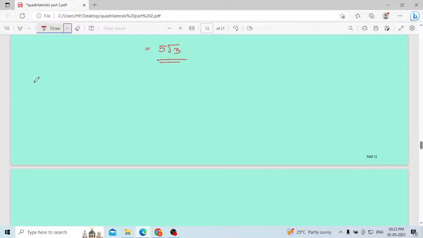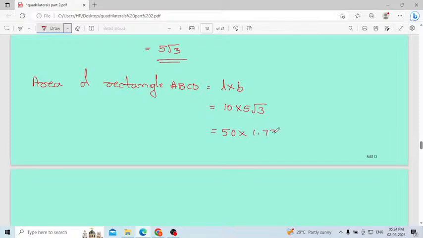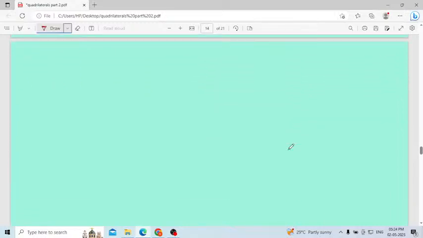Next one, area of rectangle ABCD will be equal to length into breadth. Length is 10 centimeter, breadth is 5 root 3. 10 5s are 50 root 3. Otherwise 50 into, what is the value of root 3? 1.7320. Then you will get 86.60 centimeter square.